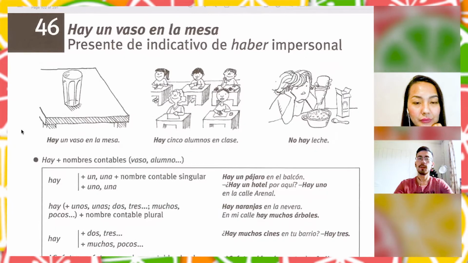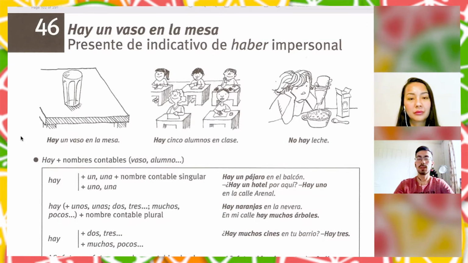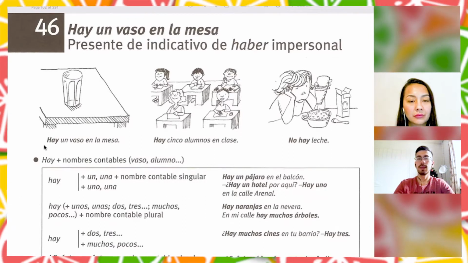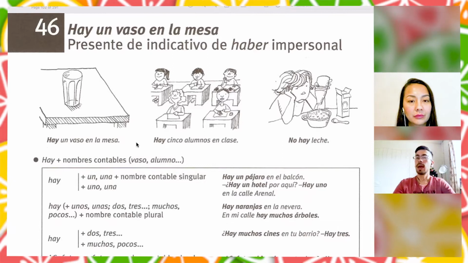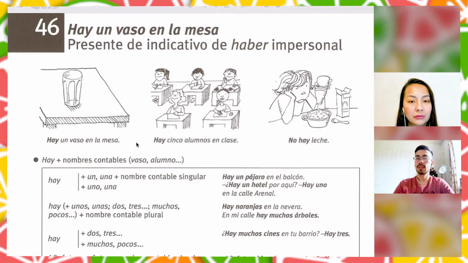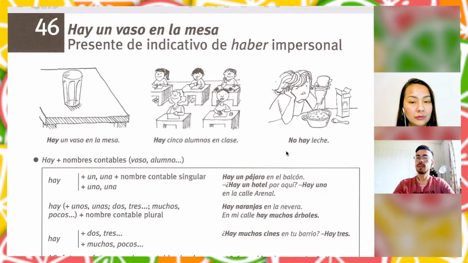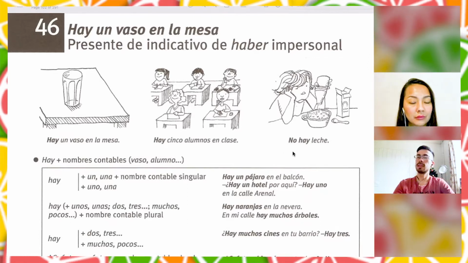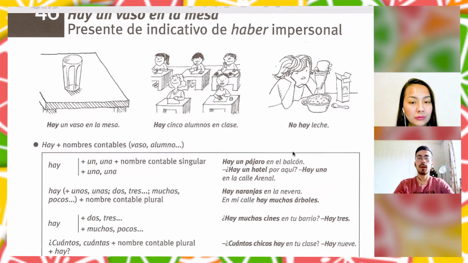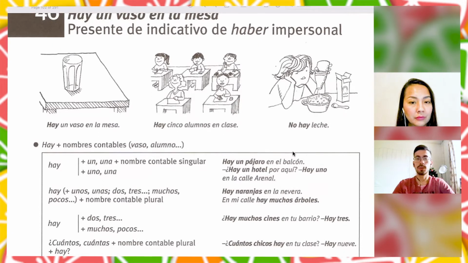So let's see this figure example. Hay un vaso en la mesa. There is a glass on the table, right? So the verb hay means there is, there are. Like hay 5 alumnos en clase. There are 5 students in the class. And no hay leche. There is not milk. As you can see, in a negative sentence, the negative is always before the verb, right? We can use the verb haber with countable and uncountable nouns, right?